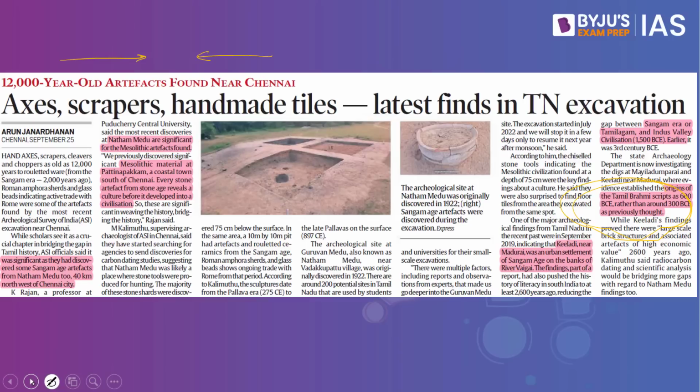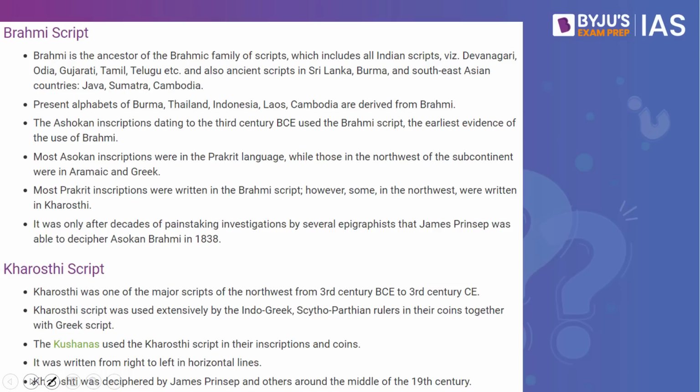If we speak about the Kharosthi, what exactly is the importance? Kharosthi was one of the major scripts of the Northwest from the 3rd century BCE to the 3rd century CE. Kharosthi script was extensively used by the Indo-Greek and Saka-Parthian rulers in their coins together with the Greek script. The Kushans used the Kharosthi script in their inscriptions and coins. It was written from right to left in horizontal lines, and Kharosthi was deciphered by James Prinsep and others around the middle of the century. These are some of the important facts with respect to the Kharosthi.